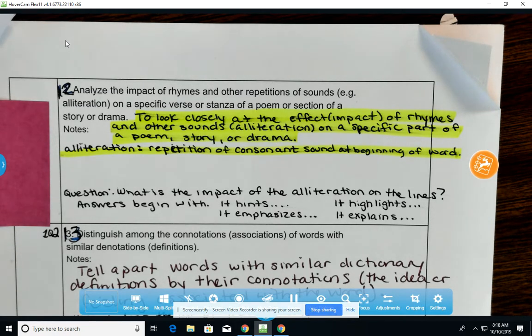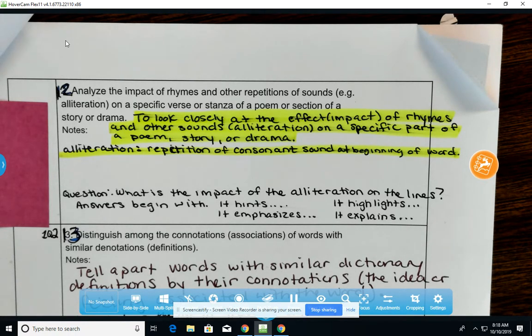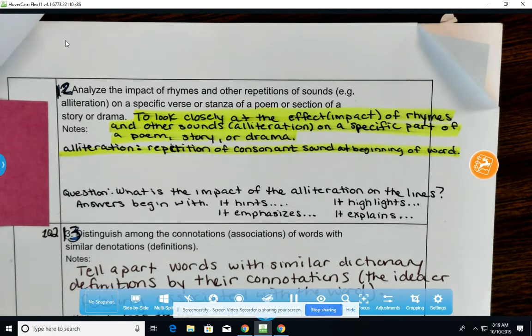To put that in our own words, that means to look closely at the effect or impact of rhymes and other sounds, such as alliteration, on a specific part of a poem, story, or drama. To define alliteration, that's the repetition or repeating of a consonant sound at the beginning of the word. Remember, consonants are those words that are not vowels. So any word that's not A, E, I, O, U would be a consonant. And sometimes you'll see people in writing repeat that sound in order to be able to create a specific effect.